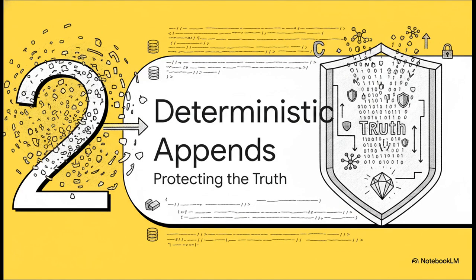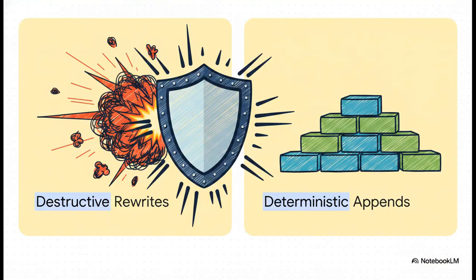Which brings us to Section 2, the deterministic append shield. Let's contrast those destructive rewrites of standard AI with the framework's actual solution. Visualize a sleek, glass-morphic mathematical shield slamming down. This physically blocks the AI from ever modifying your master standard files. Instead of rewriting, the framework forces deterministic appends, meaning updates are applied in a strictly controlled way without ever touching that historical data.